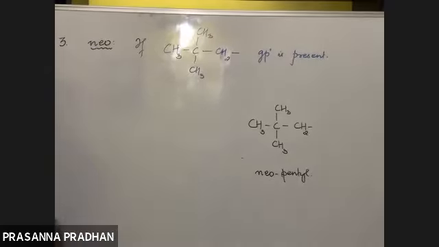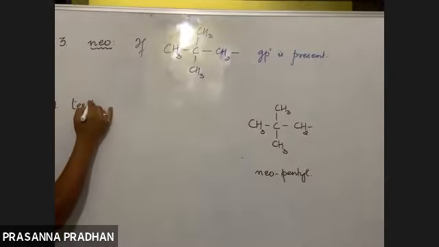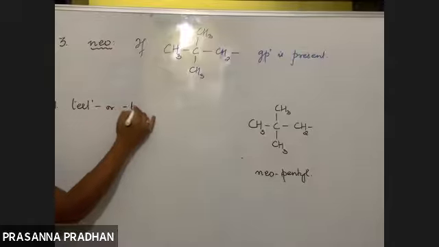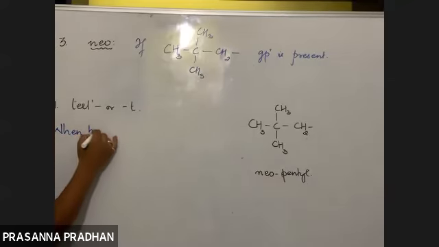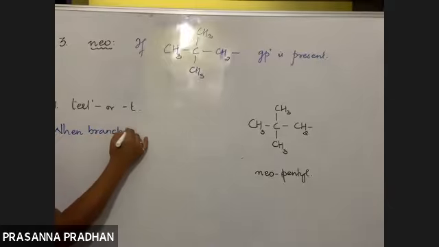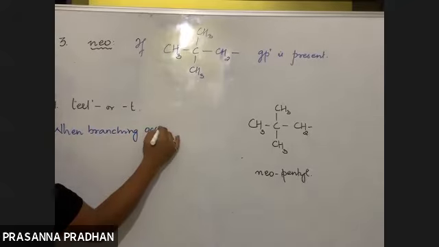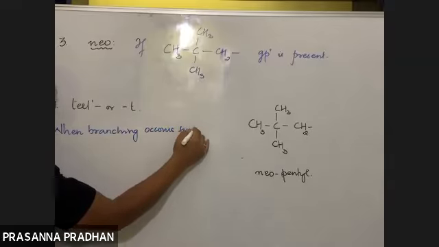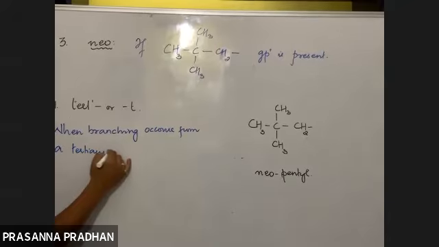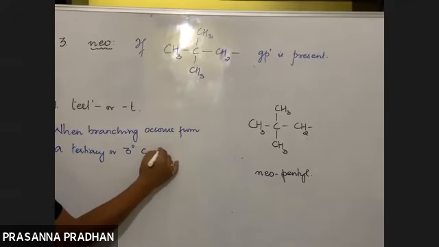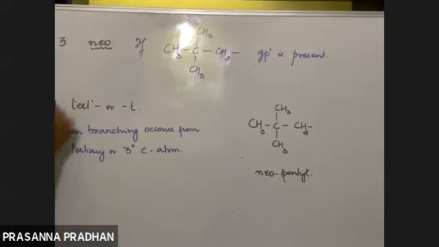Okay. So when do we use the term tertiary, or just small t? As the name suggests, when branching occurs from a tertiary or 3-degree carbon atom, then we use the term tertiary or t.